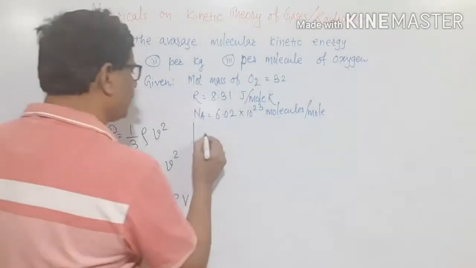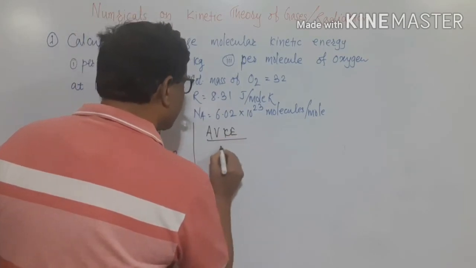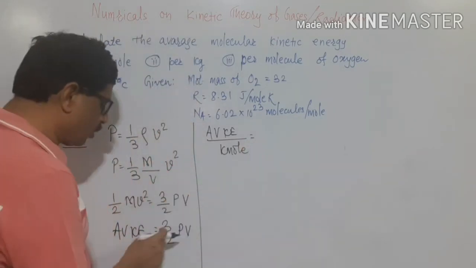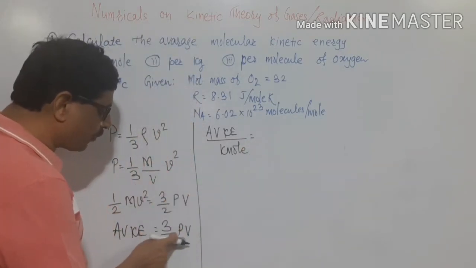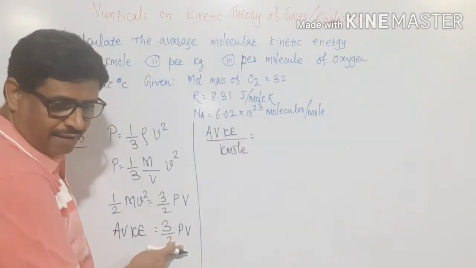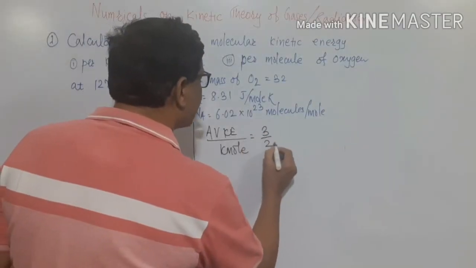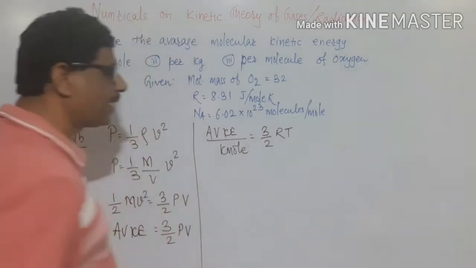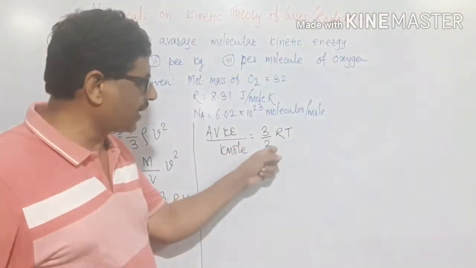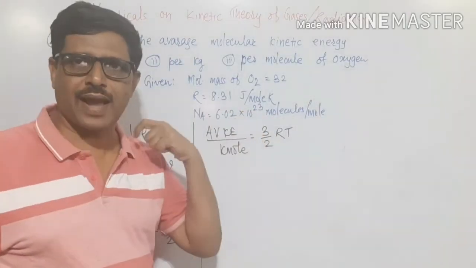Now, with this I will write the average kinetic energy per kilomole. For 1 mole of a gas PV is equal to RT. Therefore, average kinetic energy per kilomole of a gas, I will write this as 3 divided by 2 RT. For 1 mole of a gas PV is equal to RT, therefore we will write it as 3 by 2 RT. Instead of PV, we replace this by RT.